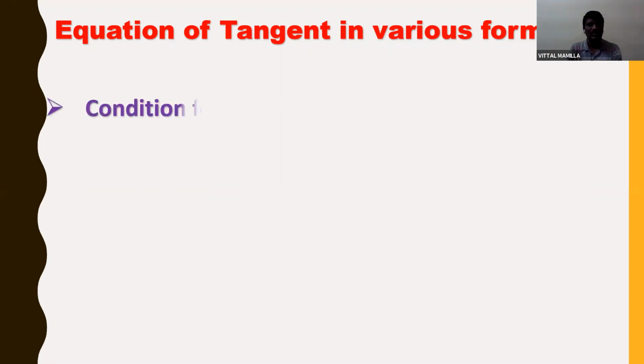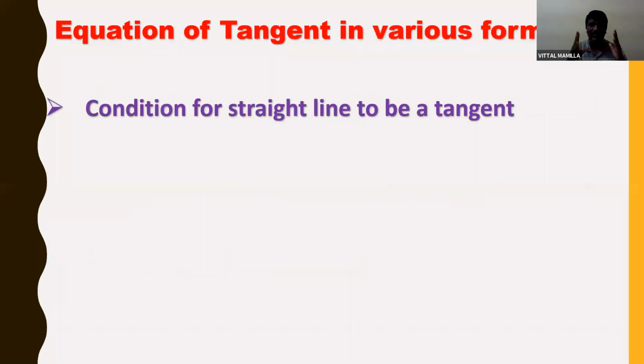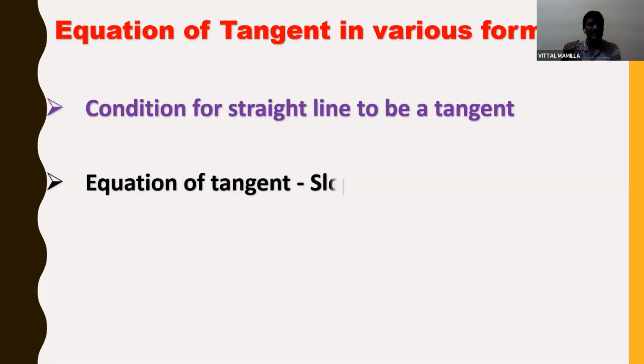So before going to that, first let us see the given straight line. What is the condition for a straight line to be a tangent to the parabola? So the first one we are going to see is the condition for a straight line to be a tangent of the parabola. And next, let us see the equation of tangent in different forms. First one is slope intercept form.